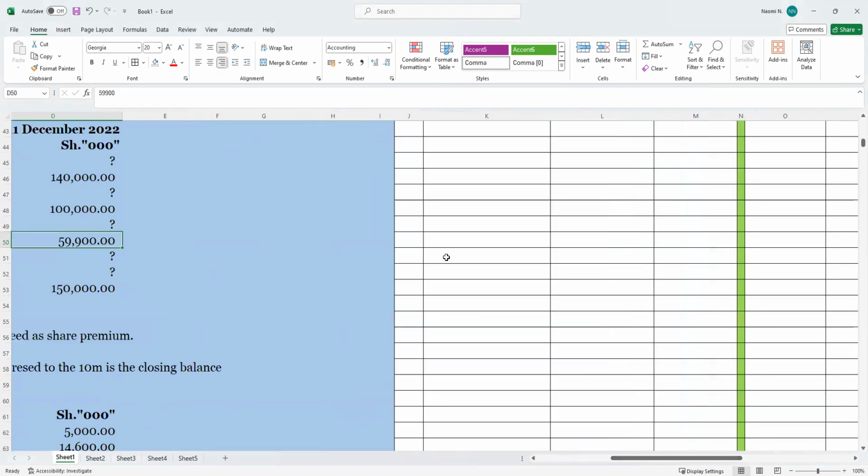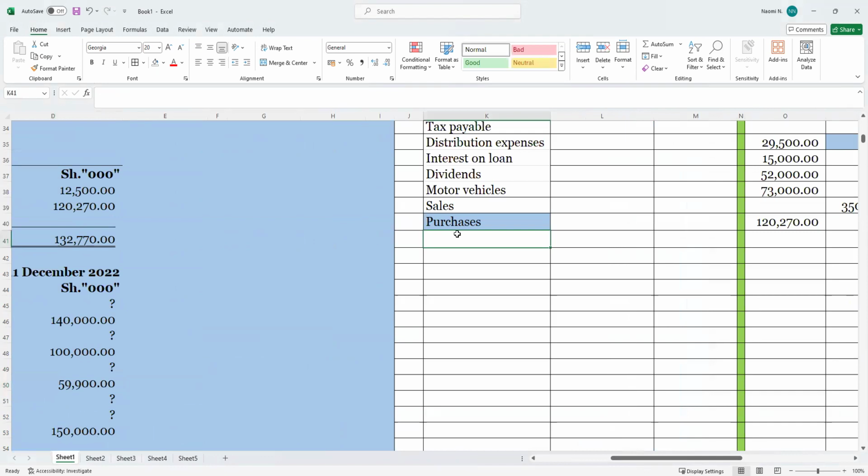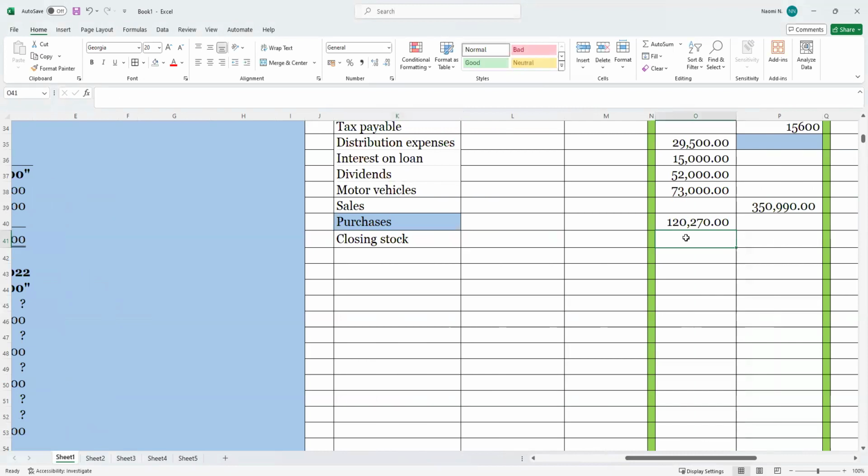So we need to come up and say, we can call it either closing stock or inventory and write the date, but I will go with closing stock. And say closing stock is 59,900. We got that it is 59,900.